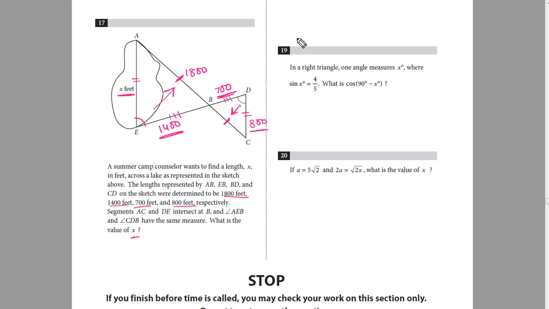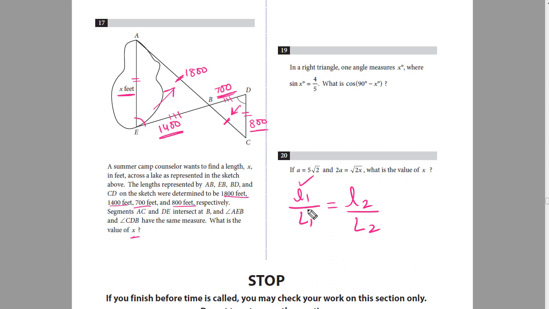So the ratio between their sides will be equal. So I'll use the formula: the ratio of the corresponding sides would be equal. How can I do that? I'll do it like this: l1 over L1 is equal to l2 over L2.